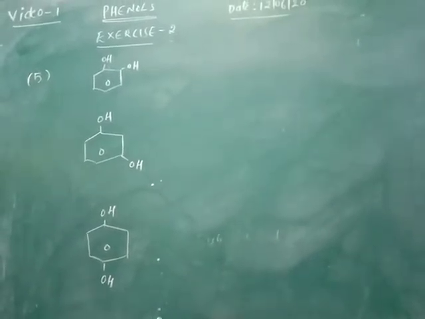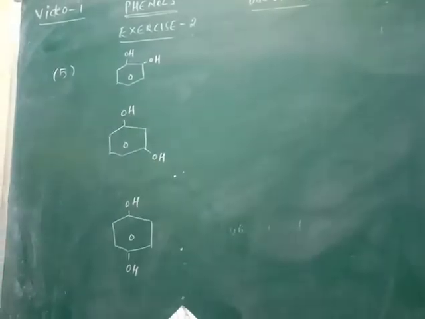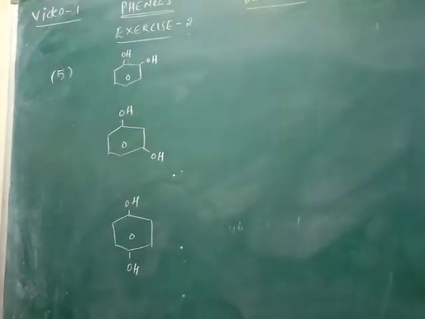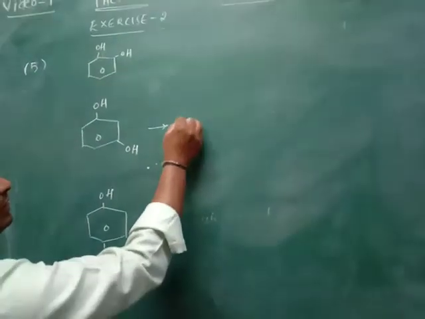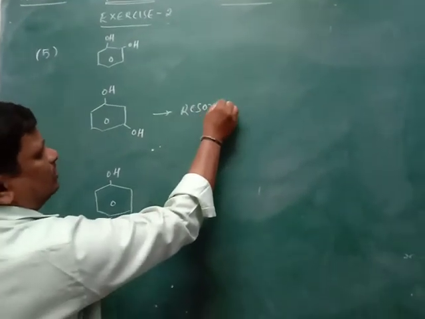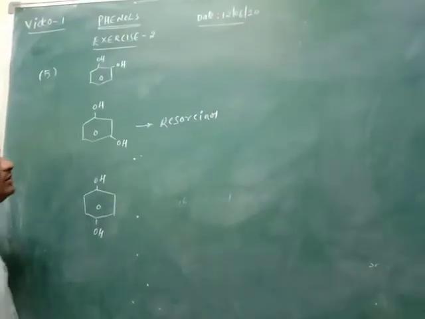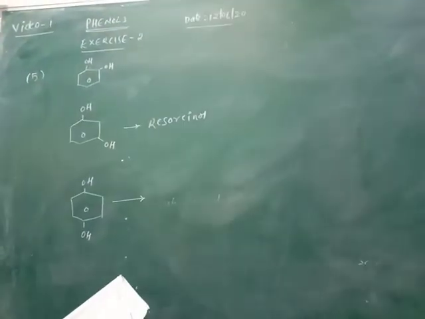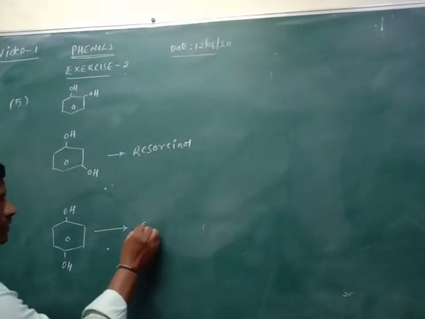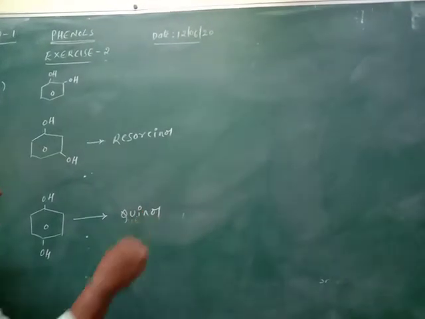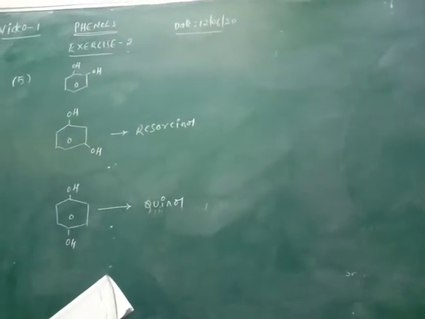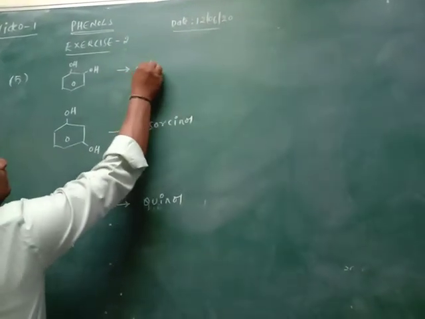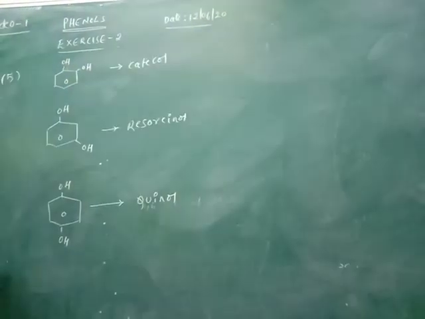So generally, meta-dihydroxybenzene is called resorcinol. What is resorcinol? Then para-dihydroxybenzene is called quinol. What is quinol? Next, ortho-dihydroxybenzene is known as catechol. What is catechol?